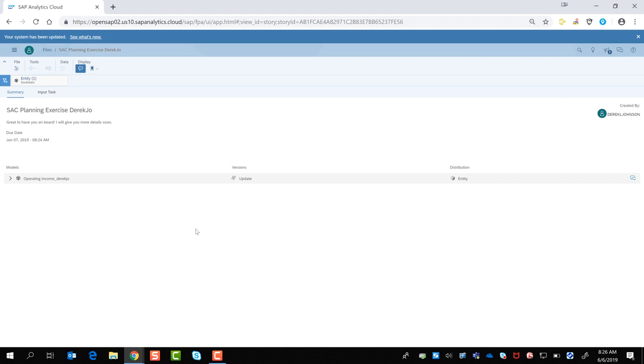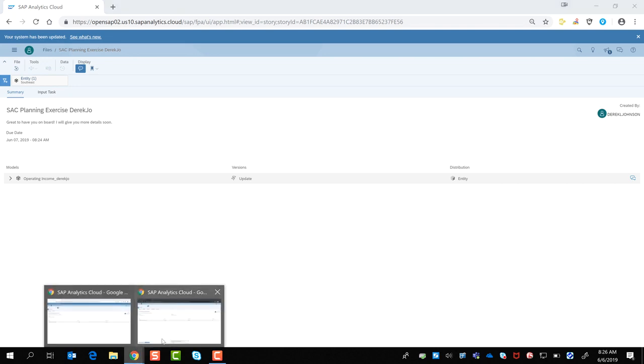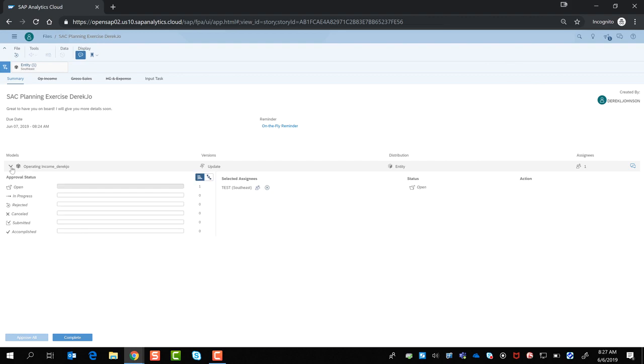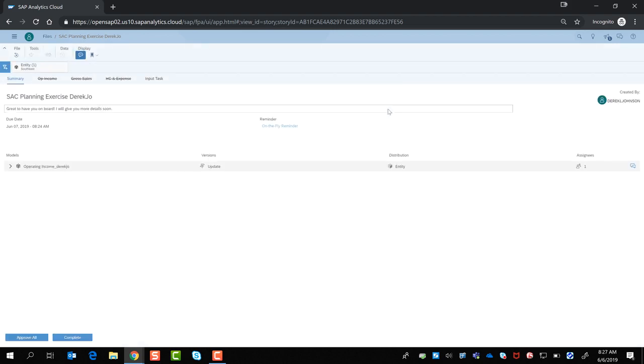So that's why we're switching screens here. Now, when we look at the status of the submittal from my original user's perspective, we now have the opportunity to approve or reject the submission.